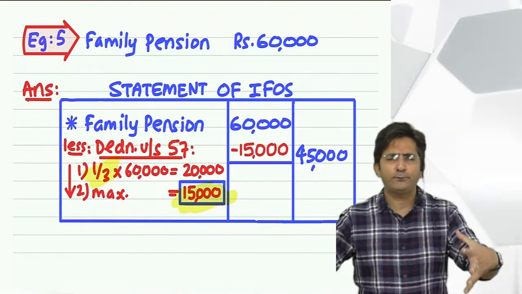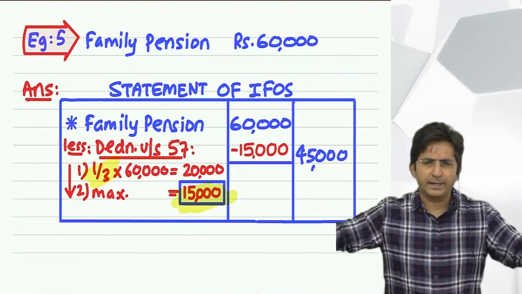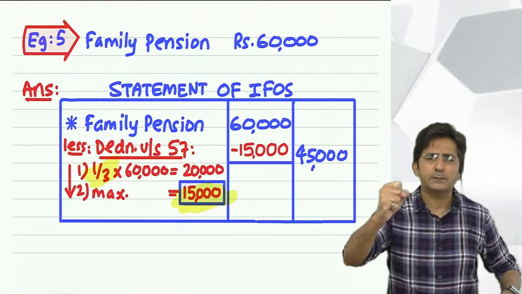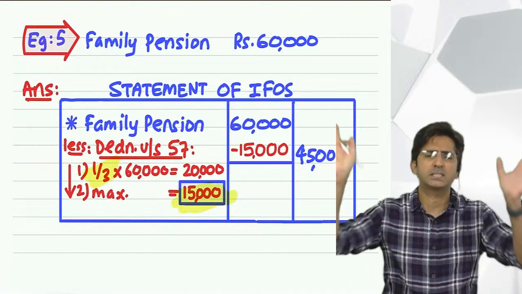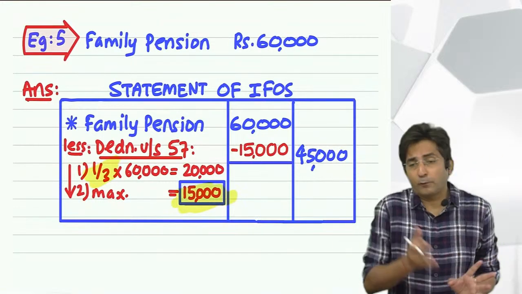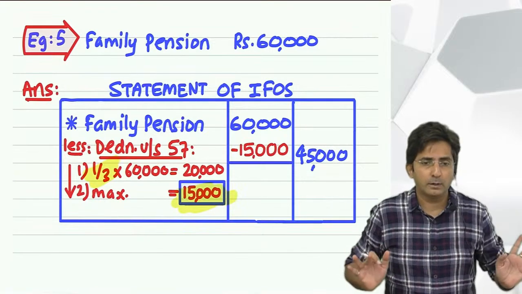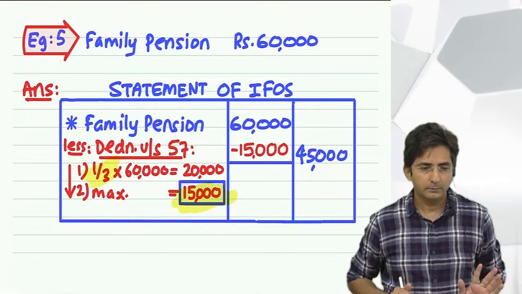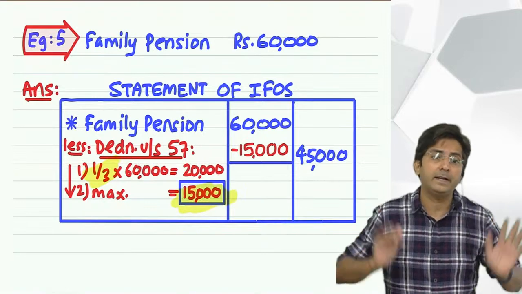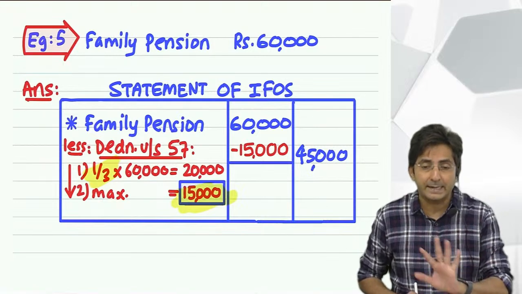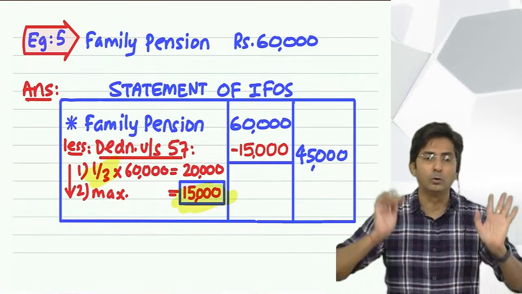Any wife in this country, if after the death of her husband she gets family pension, we have standardized: one third we will deduct, or 15,000, whichever is lower. That much will be deducted, and only the balance amount will be taxable. So this is standardized for the whole country. That's why it is called standard deduction. To standardize means to make it a fixed rule.